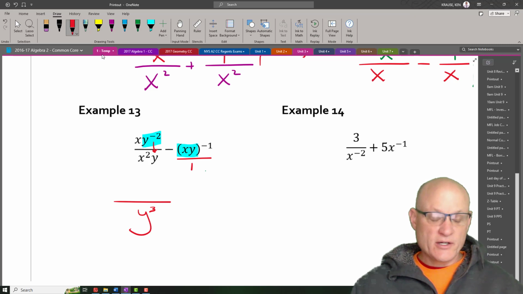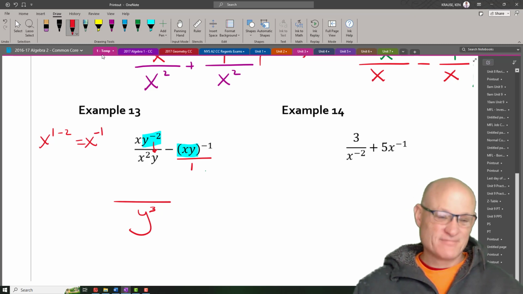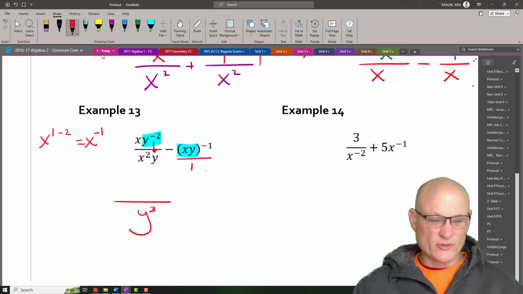Now, here's how you want to deal with these exponents. Really what I have here is x to the 1 minus 2, which is really x to the negative 1. But that's kind of boring. That's kind of hard to do. So here's what I want you to think. Who has more x's, the top or the bottom? Clearly the bottom does. How many more? One more. So that's going to leave us x to the 1 here. And since nothing was left in the top, that's just 1.